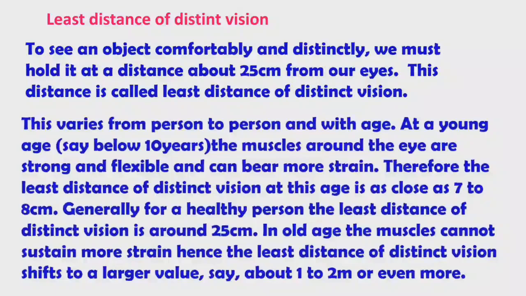In old age, the muscles cannot sustain more strain. Their muscles are very weak. They cannot bear strain. Hence, the least distance of distinct vision shifts to a very high value, about 1 to 2 meters away or even more.